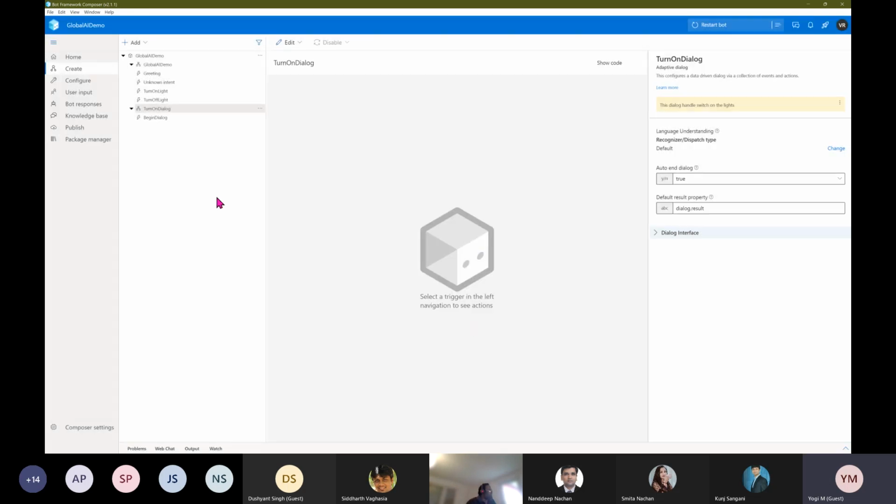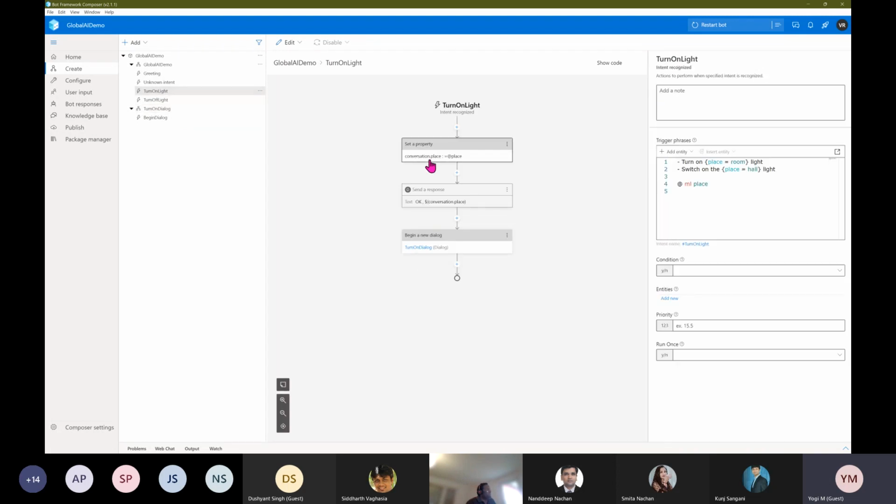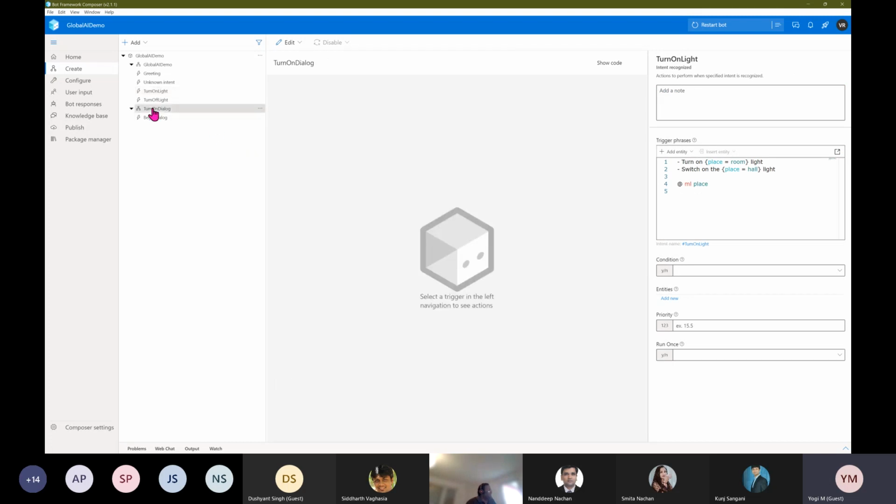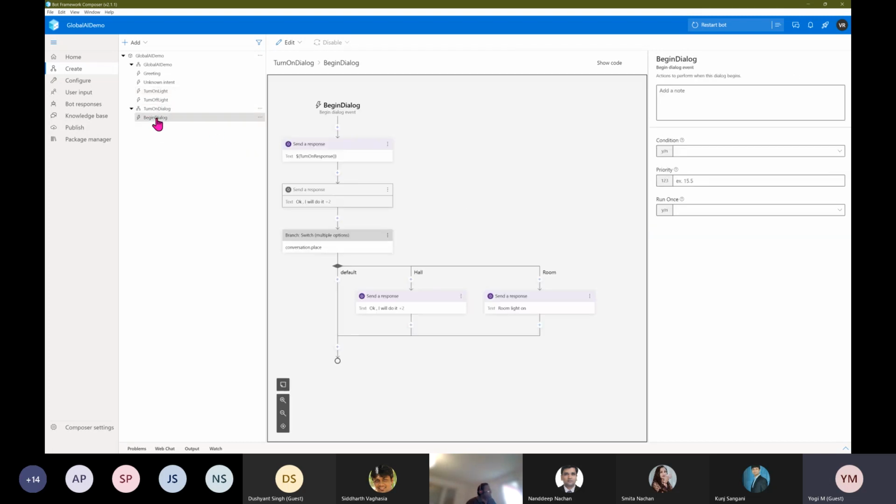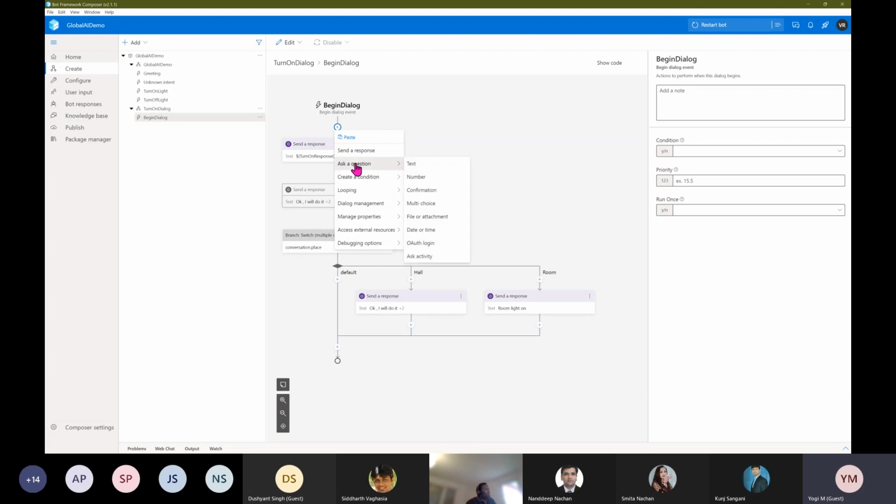Actually, I missed out the entity point. It's a different concept. What I previously mentioned, the turn on the light, you missed out the entity, so the user has not given the entity. You want to ask the user for the entity. Select this turn on the light dialog and begin dialog. Here you can check the condition and go to add and ask a question. There are different kinds of input available, maybe text input, number, confirmation, something like this.